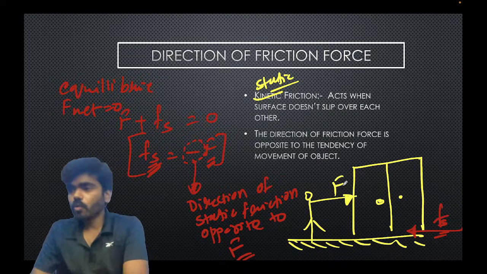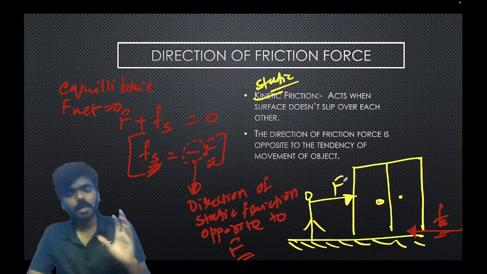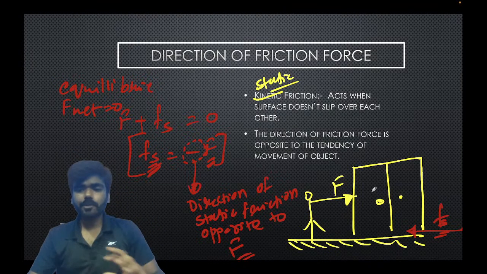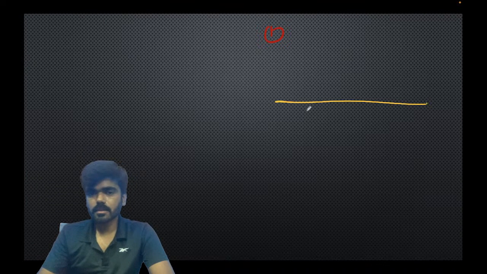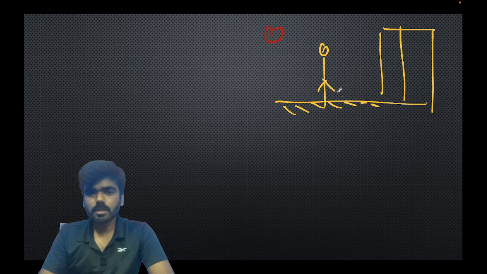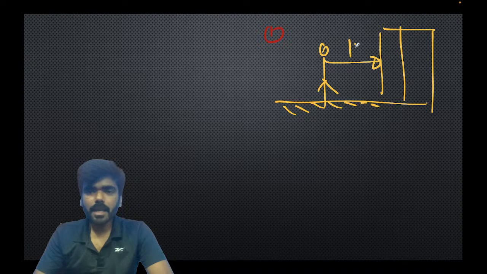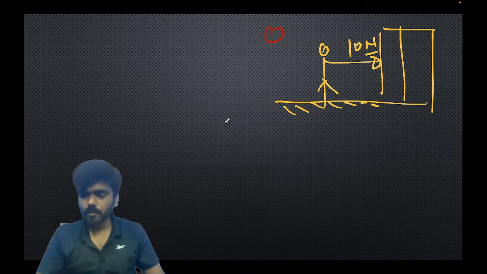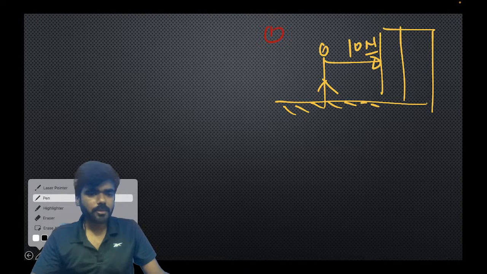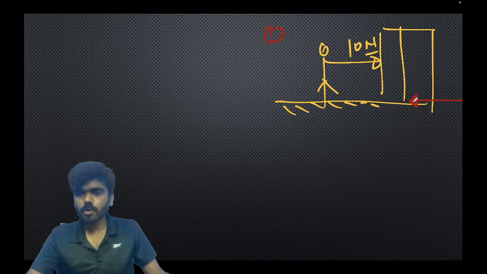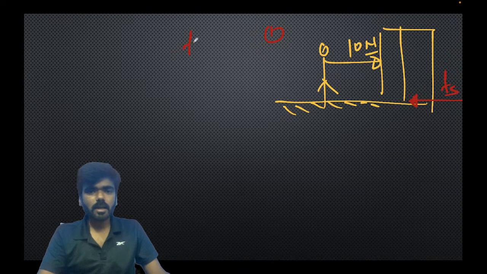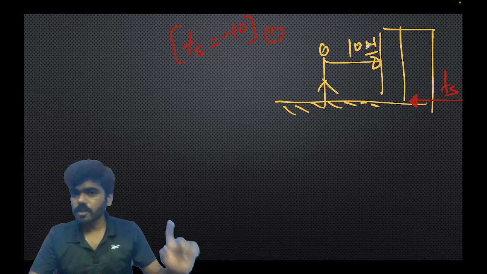Now you can see, understand this point, okay? You start this force from a value of 0 to a value of 100, let us suppose, and all the forces are being resisted by Fs. Let us understand the case. The first case, it's very beautiful. Let's understand this. The first case, this is an almirah. This is you. I come and I apply 10 Newton of force. Now the same amount of force is coming from the ground to resist the motion of the almirah, Fs. So in the first case, Fs is minus 10, opposite to this 10 Newton.